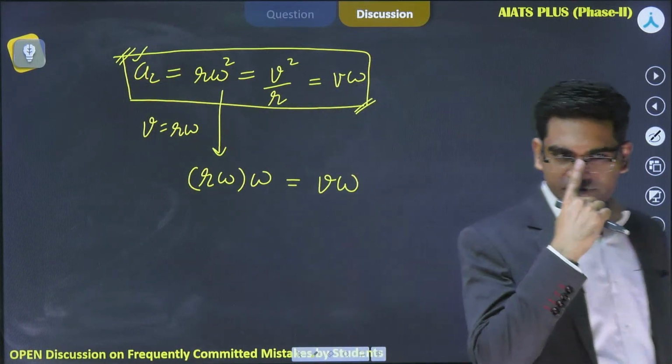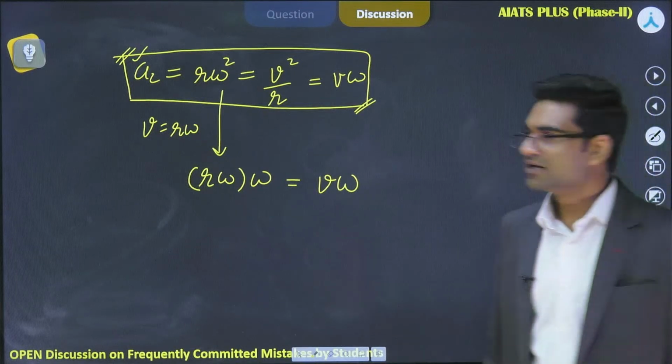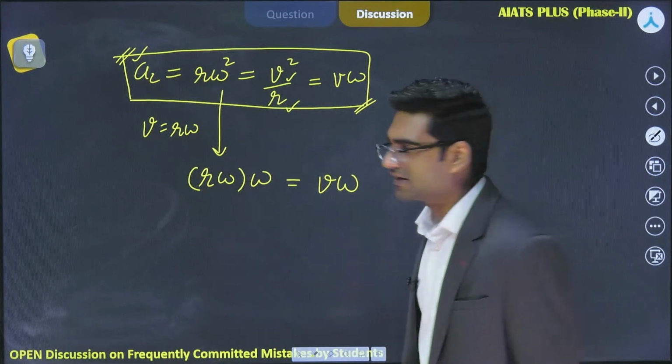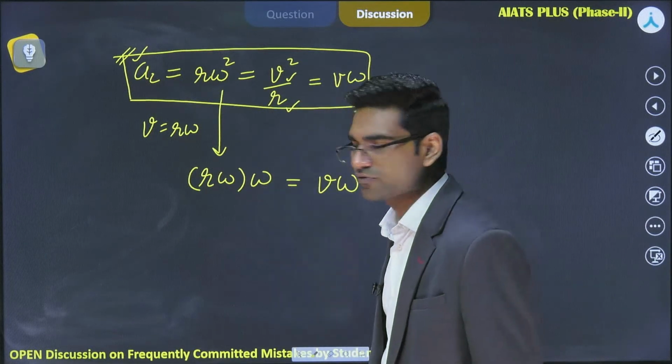Which formula should we use here? We know the radius, we know the speed or linear speed, right? So we will use this formula v square by r.